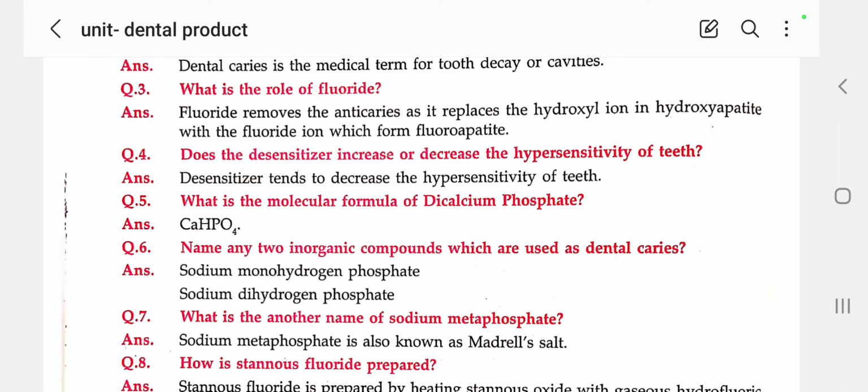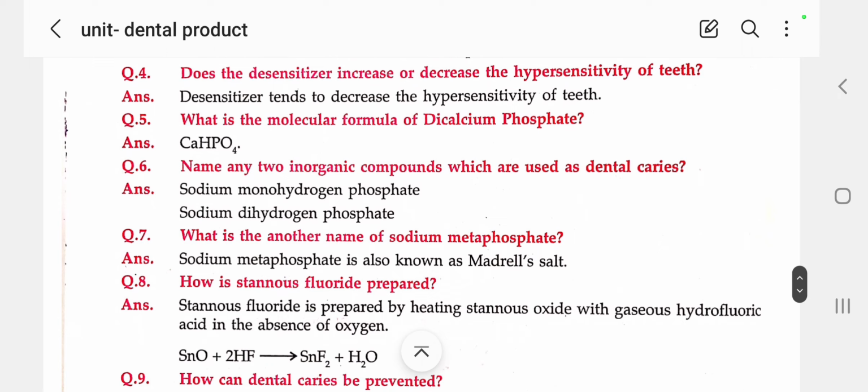CaHPO4. Next we'll see: name any two inorganic compounds which are used against dental caries. The role of phosphate and the role of fluoride play a major role in preventing dental caries. I already discussed the role of fluoride a few minutes ago, like sodium fluoride and stannous fluoride.